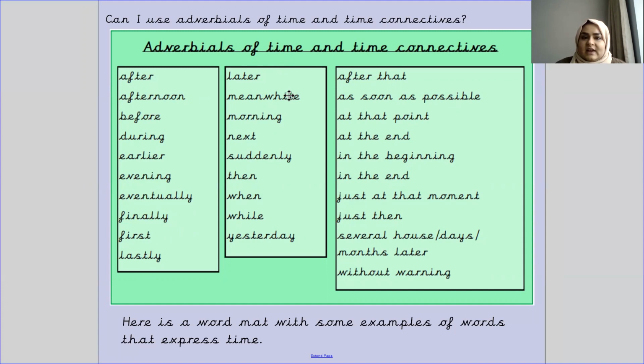Then you have later, meanwhile, morning, next, suddenly, then, when, while, yesterday. After that, as soon as possible, at that point, at the end, in the beginning, in the end, just at that moment, just then, several hours, days, months later, without warning.